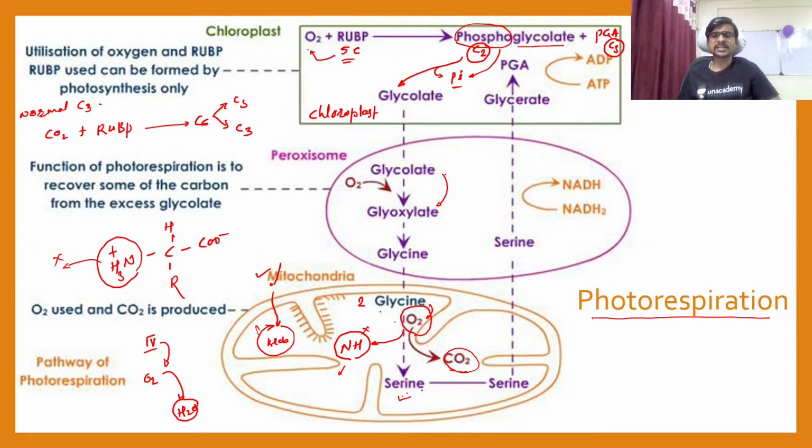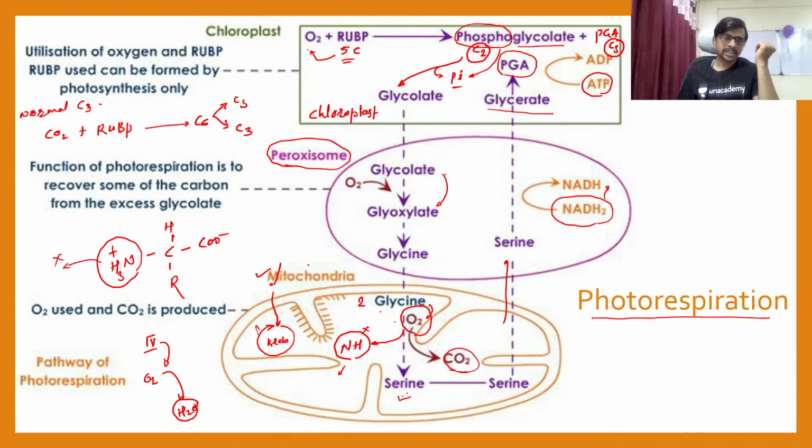आता इथे सेरीन तयार झालाय. Serine is then transported into the peroxisome again. So we are here inside of the peroxisome again. Here the reduced NADH2 is oxidized into NAD and the serine converts itself into glycerate, and this glycerate is again converted into PGA, phosphoglyceric acid, or 3-phosphoglycerate. Okay, and which requires ATP.